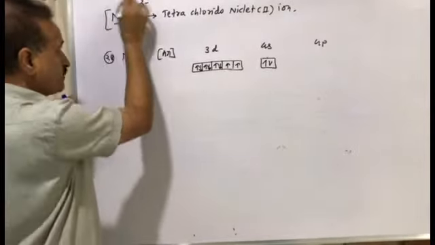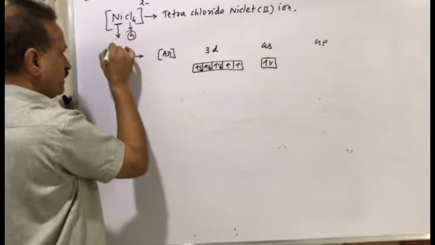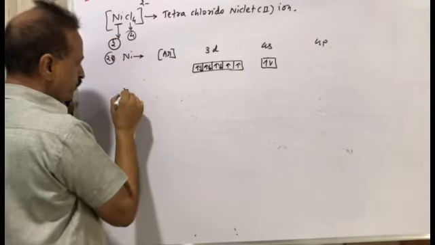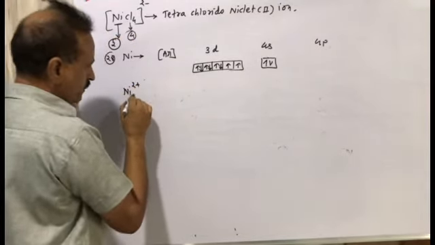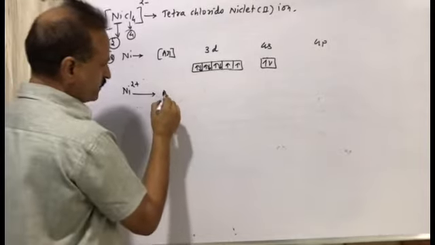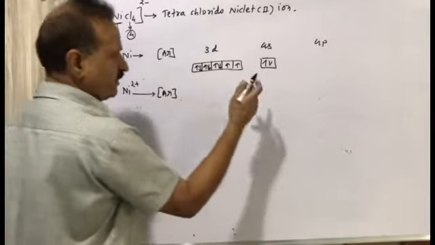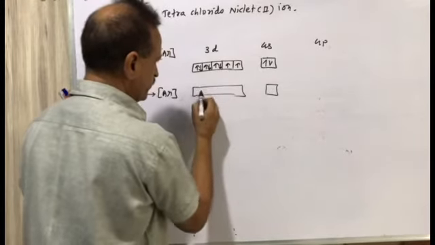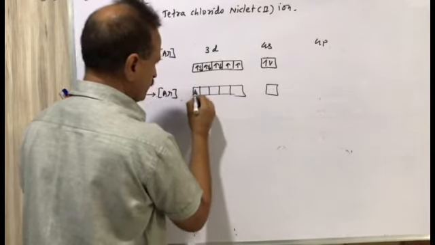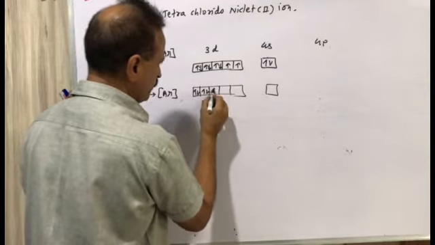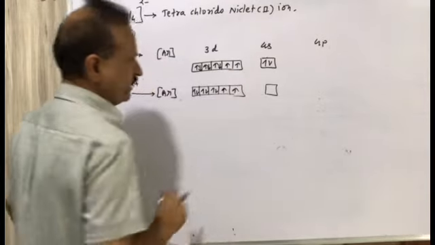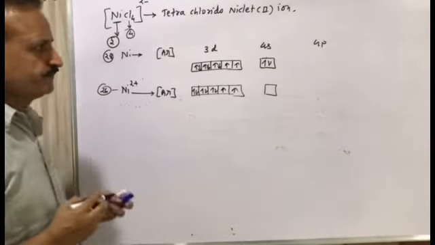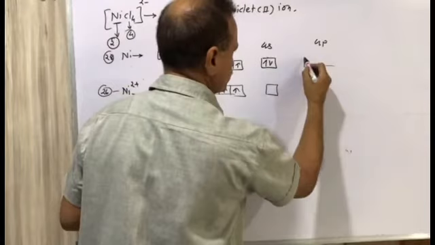Now in this complex compound the oxidation state of nickel is 2, so we have Ni2+. The electronic configuration is argon 18, 2 electrons are lost from 4s, so the d configuration is the same: 2 electrons, 2 electrons, 2 electrons, 1 electron, 1 electron. This is 26 electrons filled, and 4p as it is.